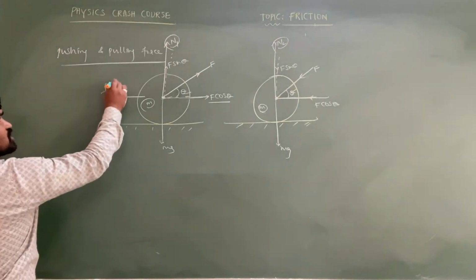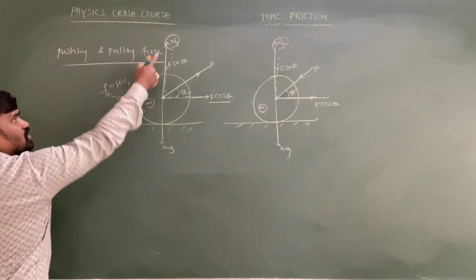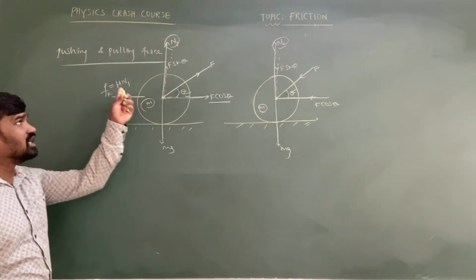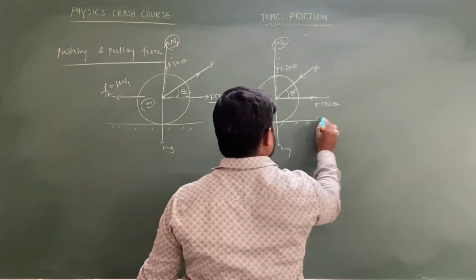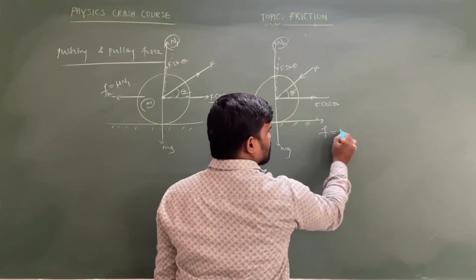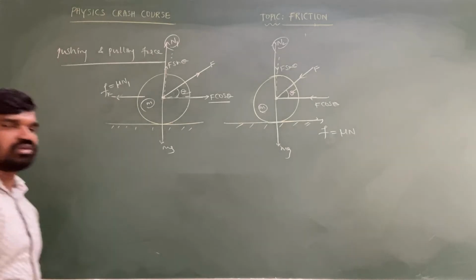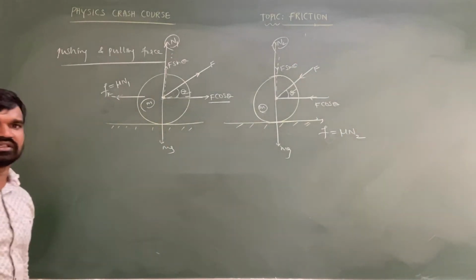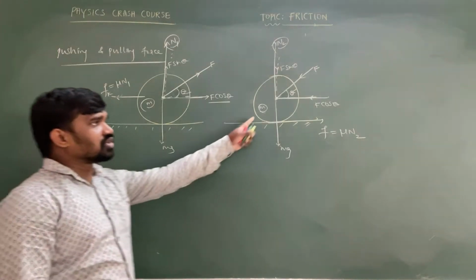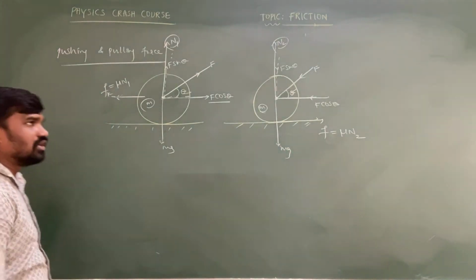This kinetic friction is equal to mu into the normal force, where the normal force in this case I am assuming as n1. And in this case, the applied force is to the left, so the friction will act to the right. That friction is equal to mu into the normal force, and in this case the normal force is n2, such that the friction acting between this roller and the ground is equal to mu into n2.